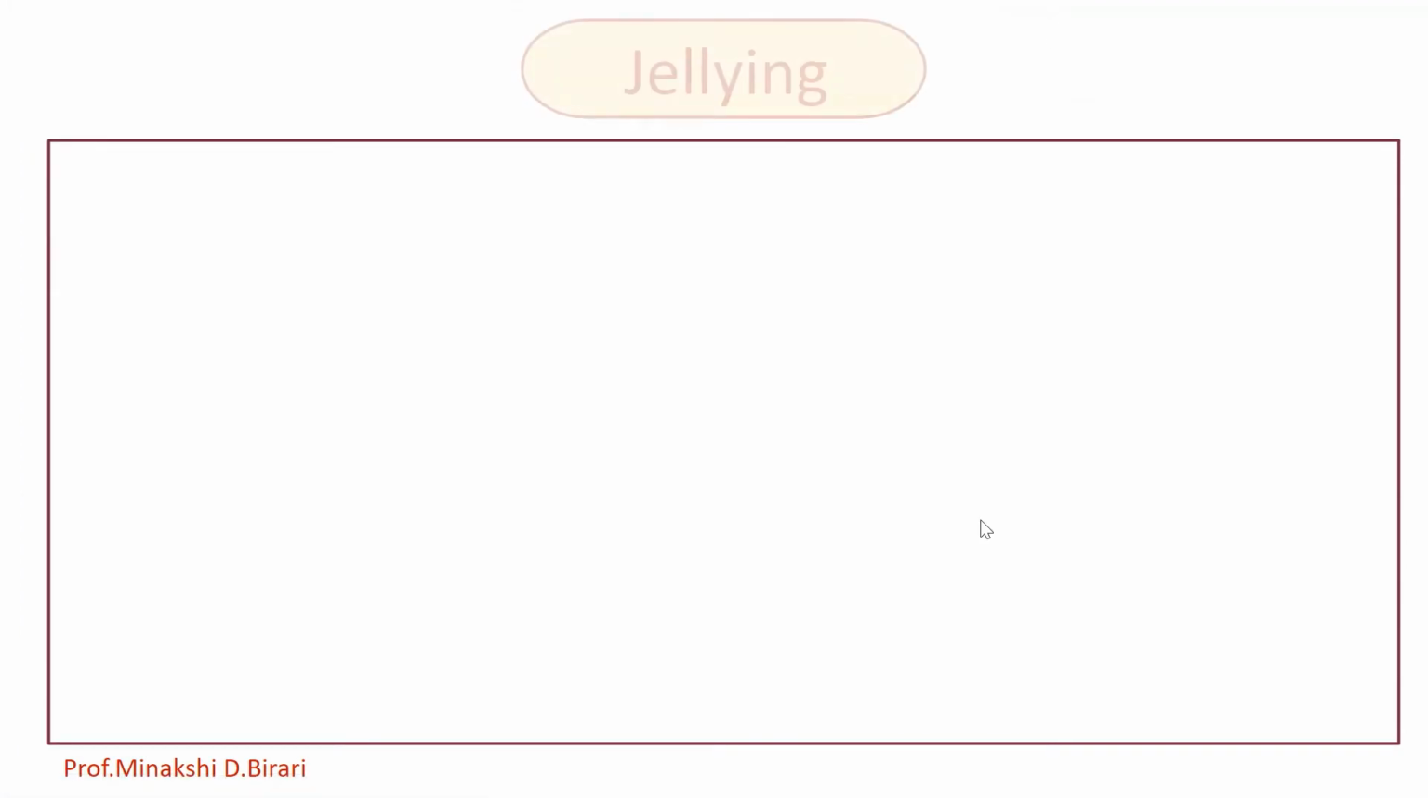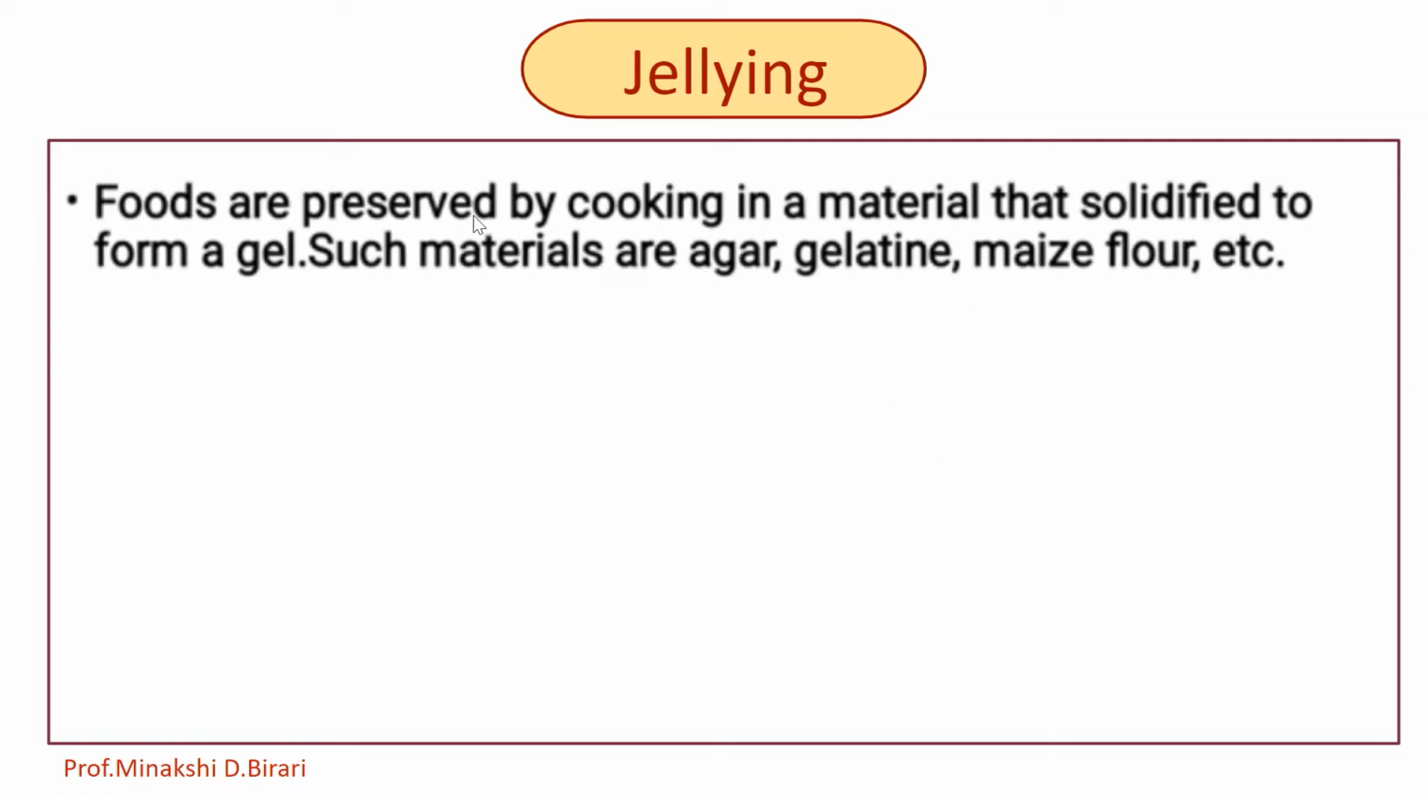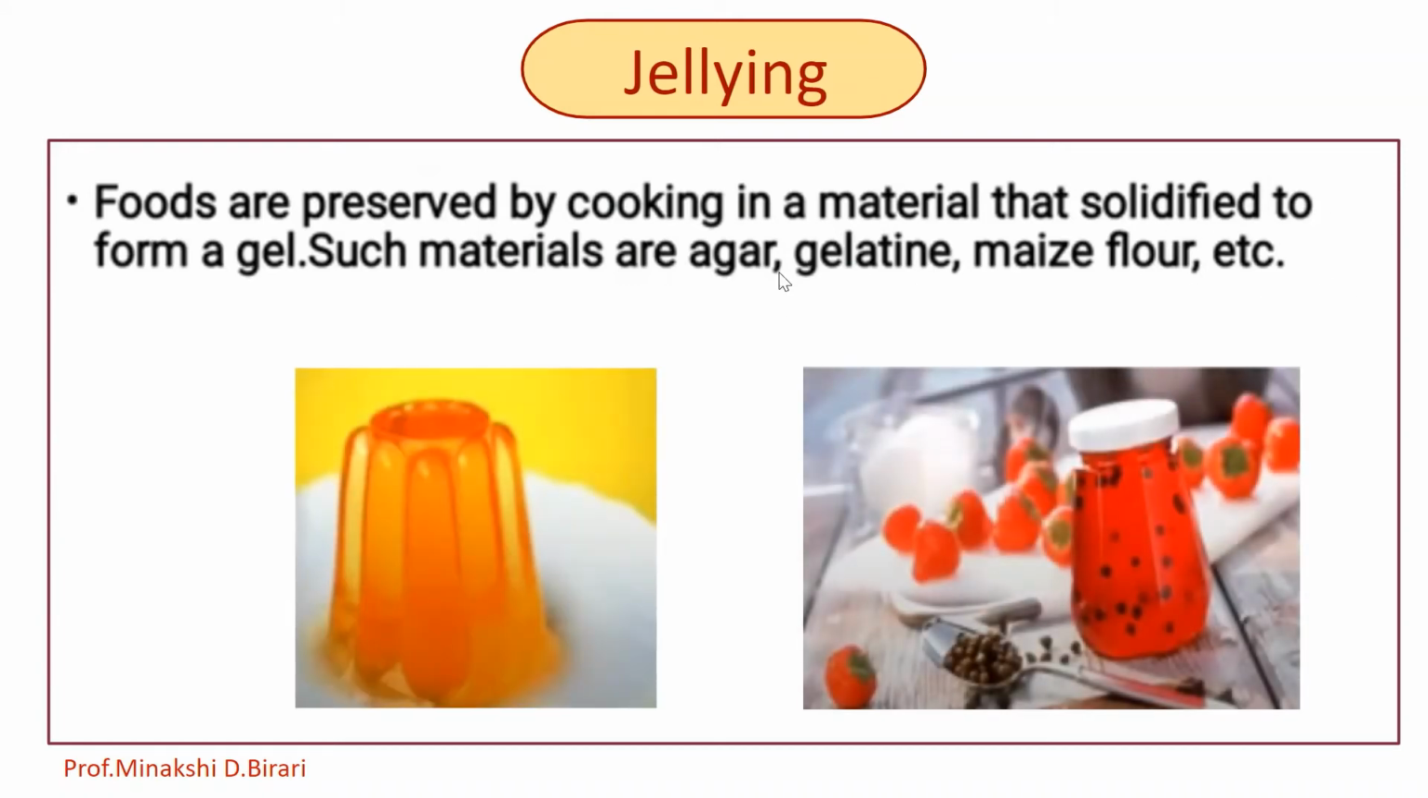Then one of the traditional techniques is gelling. In this method, foods are preserved by cooking in a material that solidifies to form a gel. Such materials are agar, gelatin, maize flour, etc. So by using such a material, that may be agar, gelatin, maize flour, arrowroot flour, which are generally used for solidification or to form a gel, and that gel is used for preservation of the food.